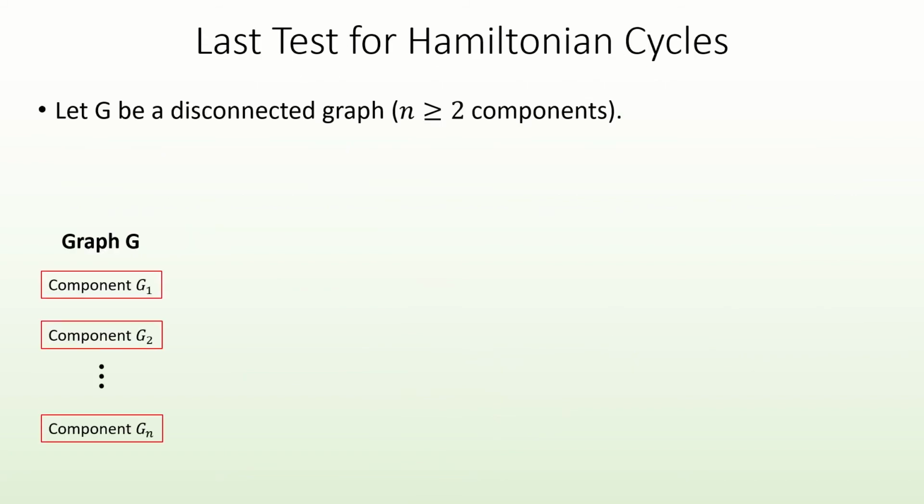As our last test, consider a disconnected graph composed of n greater than or equal to 2 connected components. The result of taking the simplex graph will always be a connected graph. So at first you might think maybe it could be Hamiltonian. However, the simplex graph of a disconnected graph like G will have the following structure.